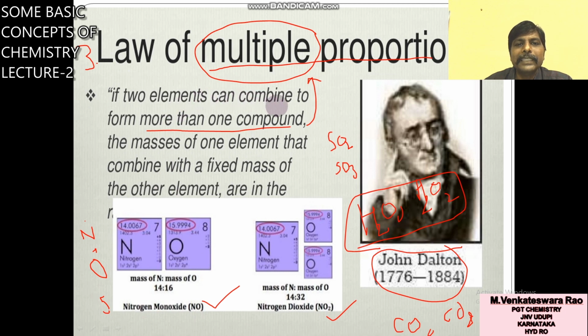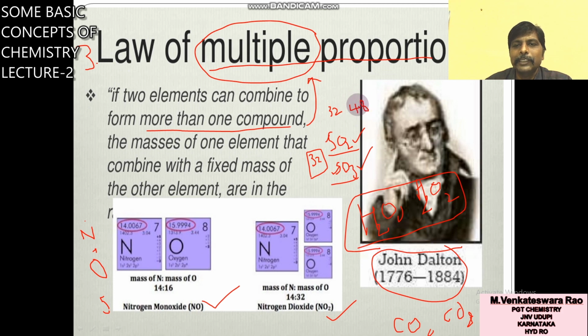So if two elements can combine to form more than one compound, suppose S and O combine to form SO2, which is one compound, sulfur dioxide, and SO3 is another compound, sulfur trioxide. The masses of one element combine with a fixed mass of the other element. So what about the S mass here? 32. Here 32, here also 32. This is fixed. What about oxygen? Here 32. In the second one, oxygen is 48.